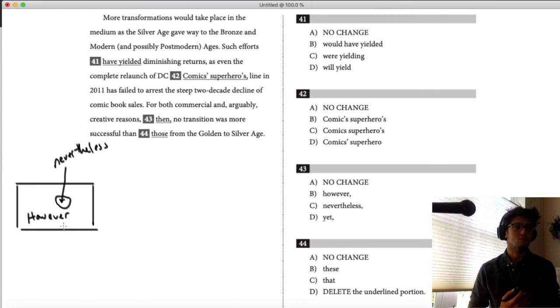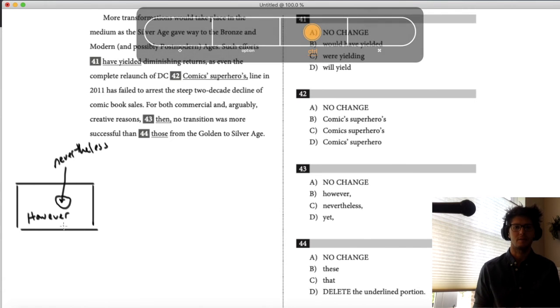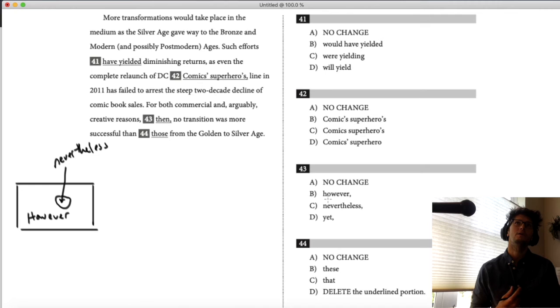The fact that nevertheless would work as an answer choice implies that however would also work as an answer choice. Now, that's something that can't happen on a standardized test. It can't be that two answers work, but we just like nevertheless better in this situation. No, can't happen. You can't say, oh, you're wrong to say you live in Boulder because you also live in Colorado. Of course that's a ridiculous statement. So, just to invert that, someone who lives in Colorado does not necessarily live in Boulder. A situation in which the word however works is not a situation in which the word nevertheless necessarily works. Nevertheless is a more specific subset of however.